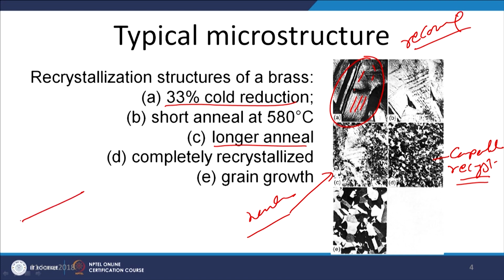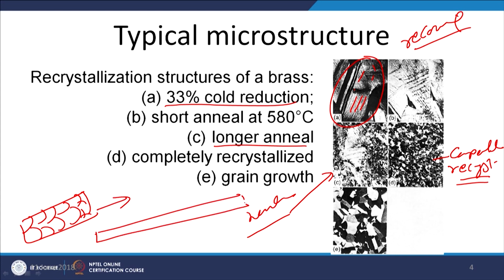Say initially the metal has a crystal structure of this kind, which is by and large equiaxed. When it is subjected to plastic deformation, it leads to a change in aspect ratio and a change in the strained state of all these grains. So, the energy associated with such grains will be more because of the strain energy stored.